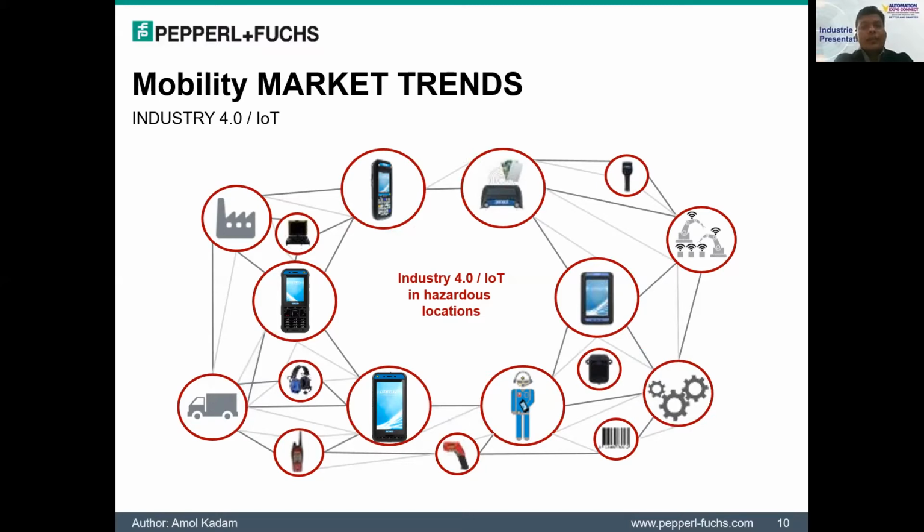So here in the mobility market trends, the IoT can connect the assets, people, products, and services to streamline the flow of information in the plant, enable the real-time decisions, to provide the highest asset performance, improve the process and the product quality, empowering the people, and providing the new opportunities for the industry, especially in the oil and gas, because we find these hazardous area applications in the oil and gas, pharmaceutical, chemical kind of companies.